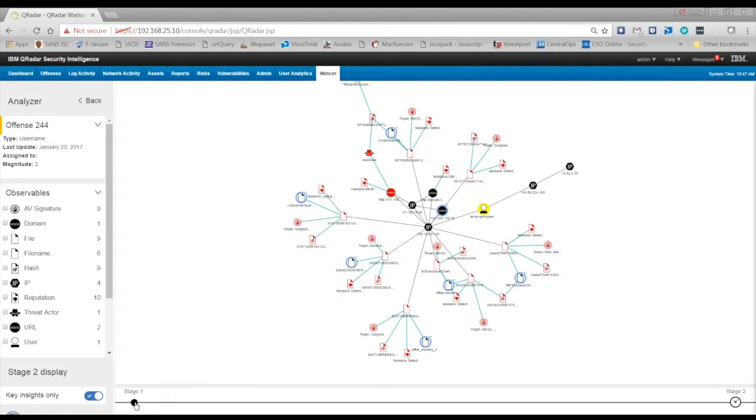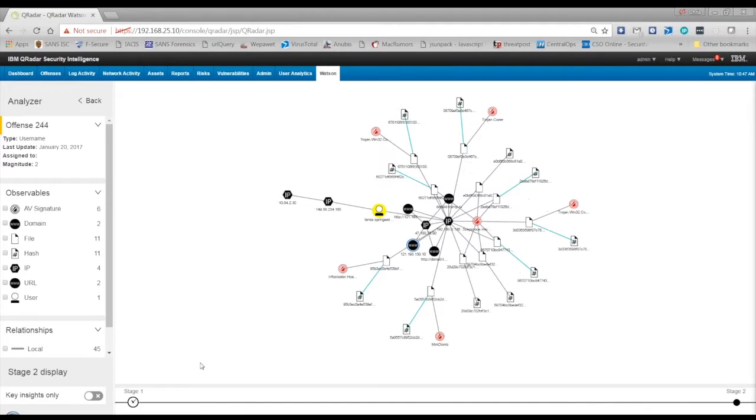Stepping back into stage 1 of our investigation, we see how the offense came to be in this particular case. We see the offense in this case is centered around a user, the yellow entity, in our organization. This is probably our patient 0 of our suspected phishing campaign. Additionally, from what was mined, we can see there are many malware hashes, different virus names, associated URLs and IP addresses, but there's not a lot of threat intelligence information that we can gather from this at this particular moment.